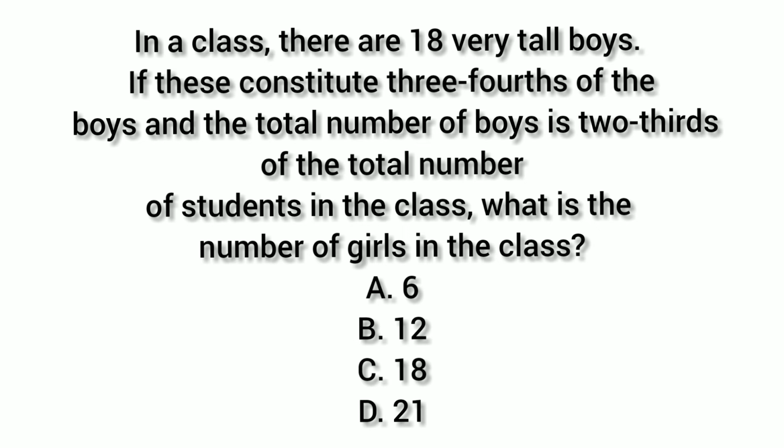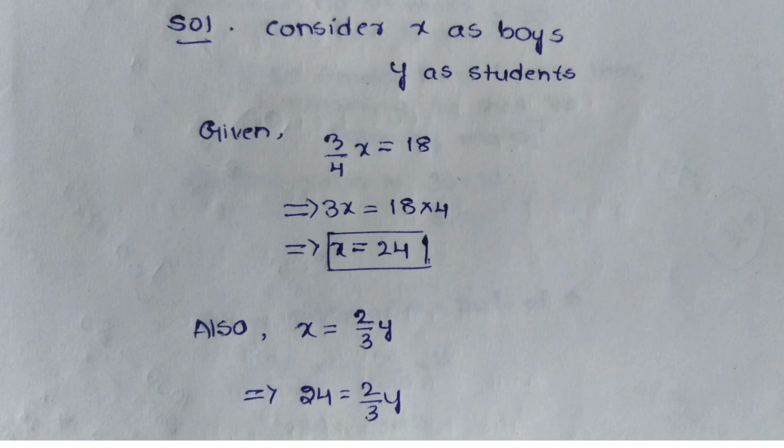So now coming to the question, here I'm going to consider the boys as x and the students as y. Very tall boys, if these constitute 3/4 of the boys. Okay, so here it is telling that there are 18 boys and these boys are 3/4 of the total number of boys. That is 3 by 4 x is equal to 18, and 3x is equal to, sorry, 18 into 4, which is nothing but x is equal to 24. That is, the total number of boys is 24.